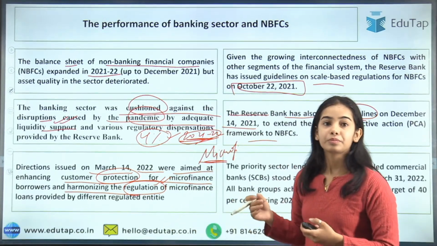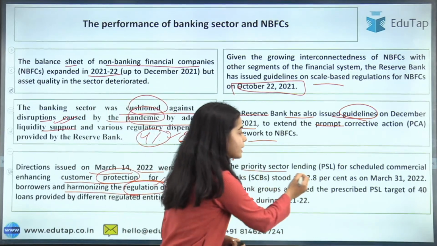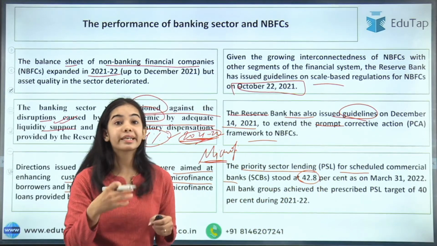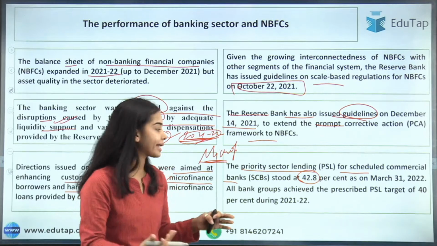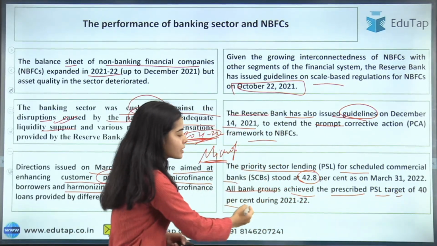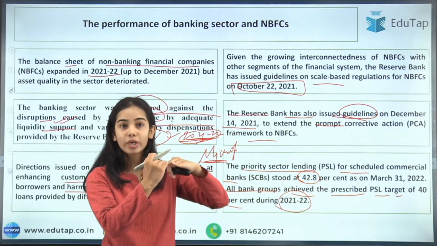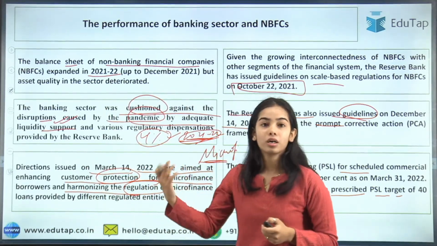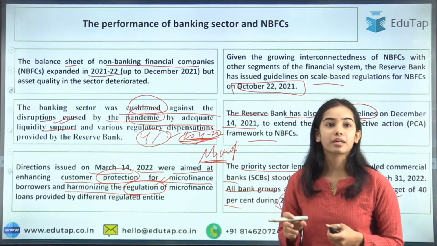So next is priority sector lending. This is a very important percentage. Priority sector lending for scheduled commercial banks stood at 42.8%. That was greater than 40%, which is the target for the scheduled commercial banks. So it was doing great, and all bank groups achieved the prescribed PSL target of 40% during 2021-22. This is the important percentage, how much more it has done than the 40%. So it is 42.8%. The banks were doing fine in the COVID situation also, meeting the PSL targets.